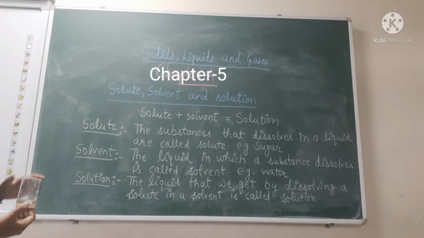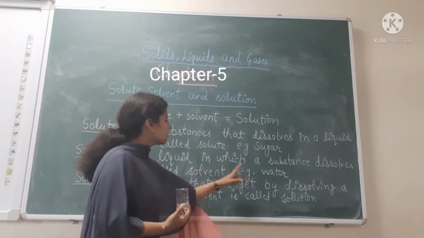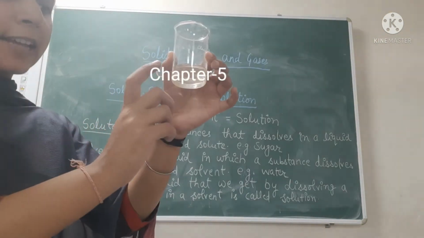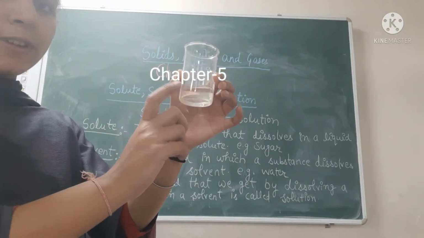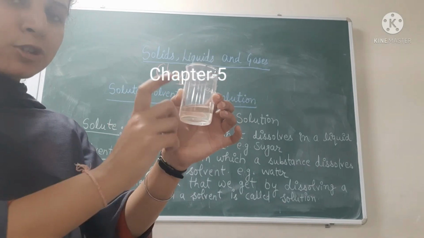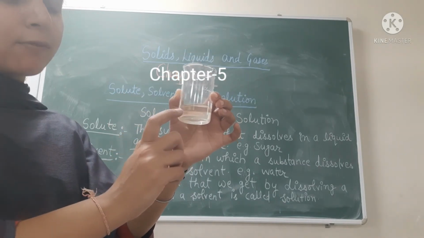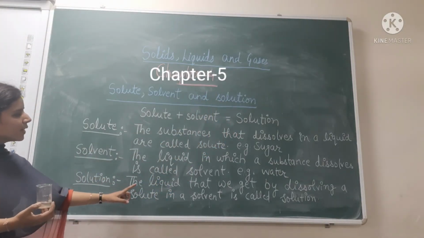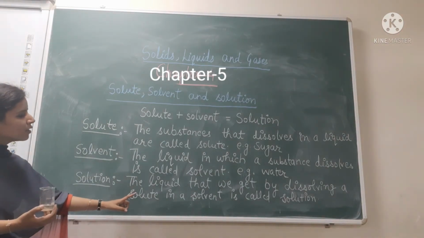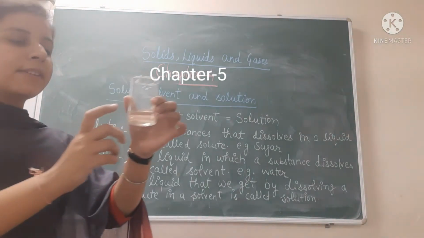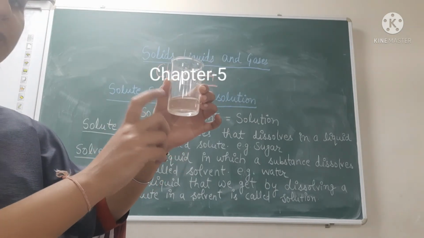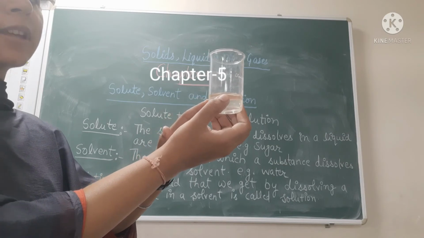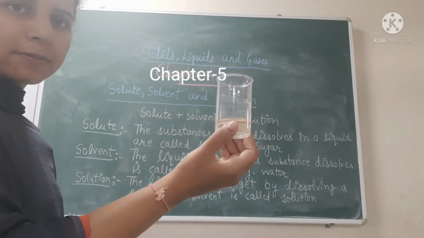And what about solvent? The liquid in which a substance dissolves is called solvent. We have added sugar in a liquid which is water, so the water is the solvent. So sugar is the solute and water is the solvent. And what is a solution? The liquid that we get by dissolving the solute in a solvent is called a solution. Here we have dissolved sugar in water, so it's a sugar solution.